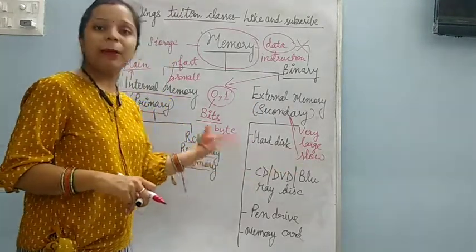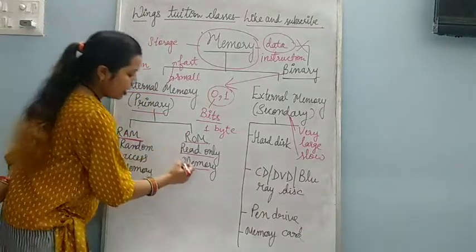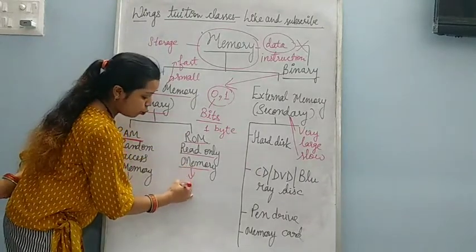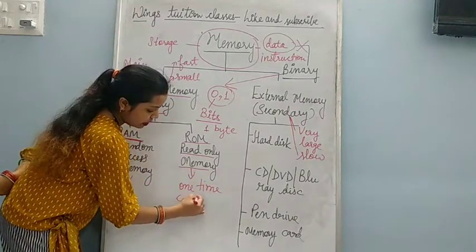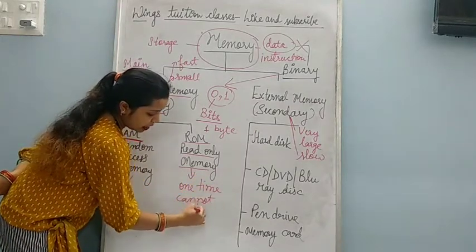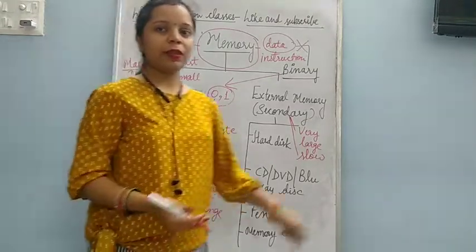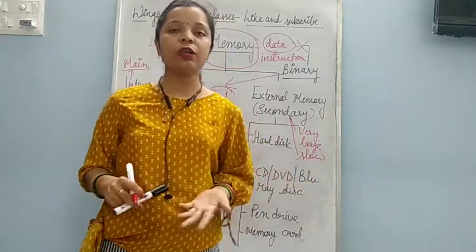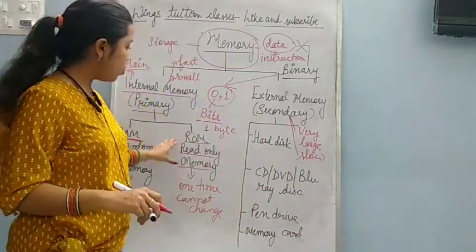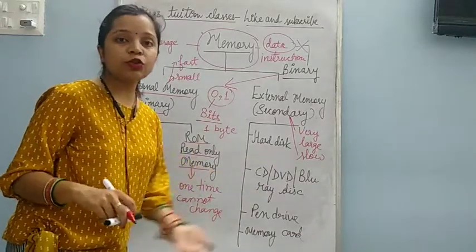It's not permanent. But this ROM, read only memory, the data is stored one time and we cannot change that. It is stored at the time of manufacturing only, and when you turn on your computer, at that time this ROM loads your computer. It starts your computer.